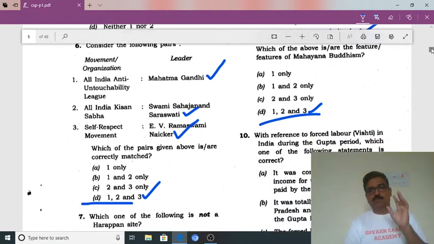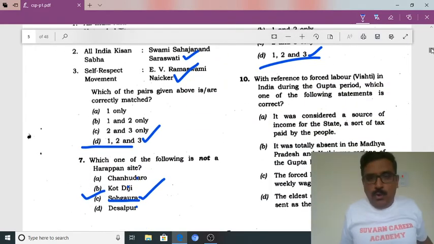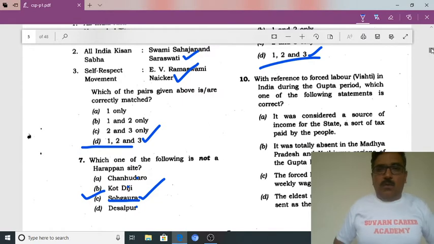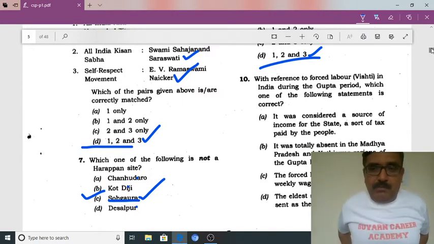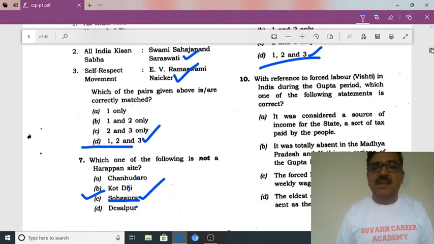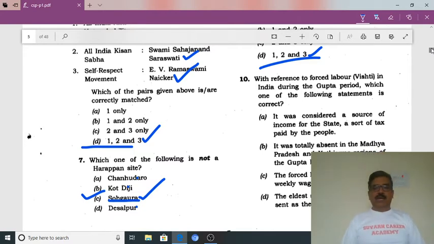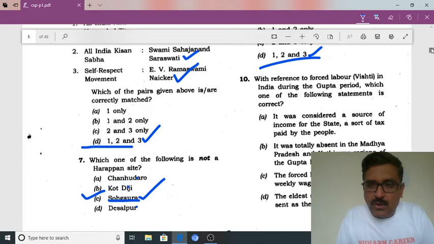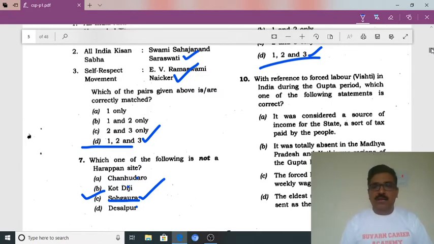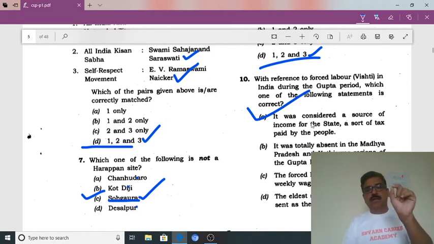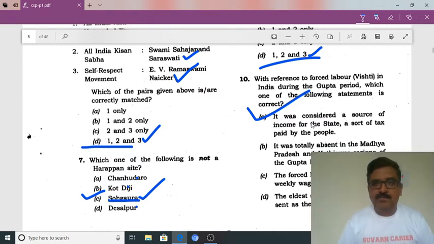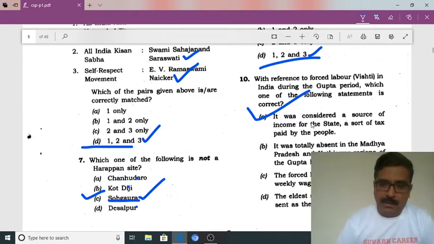10th question. With reference to the forced labor during the Gupta period, this question is related to the Gupta period. Which one of the following statements is correct? It was considered a source of income for the state. Yes, this statement is correct because we have studied it is a source of income for the state, like the tax paid by the people.